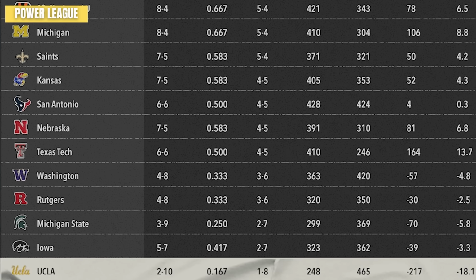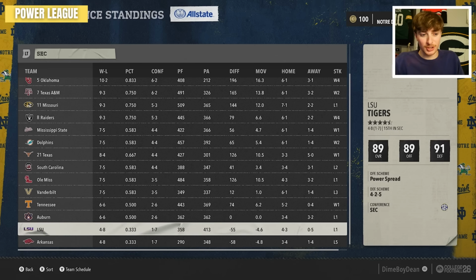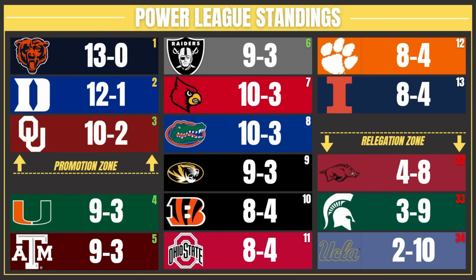Cincinnati's ranked. UCLA was playing in the playoffs last year. They went 2-10 this year. They're probably getting relegated. Arkansas and LSU as well could be in those positions. So yeah, the Bears and the Duke Blue Devils will be going up to the NFL in the Super League. I can't believe Duke is making it back up.